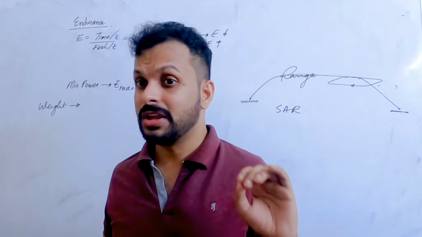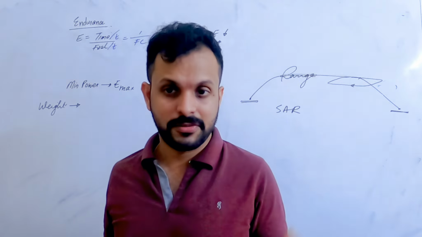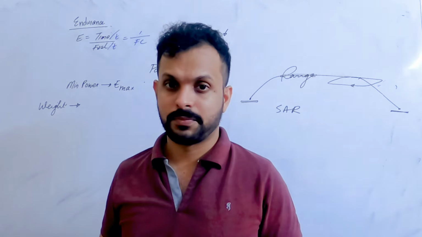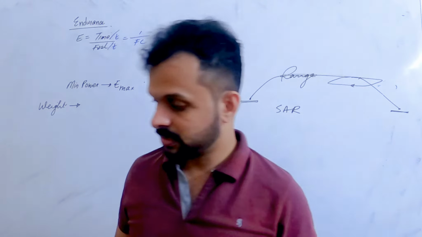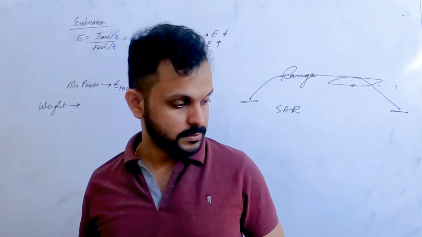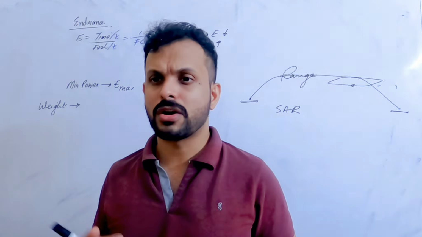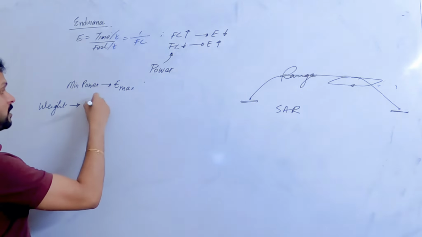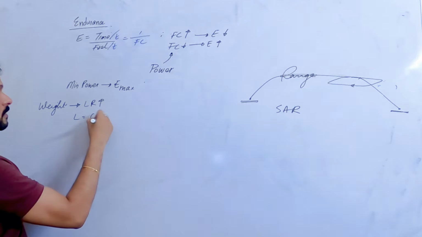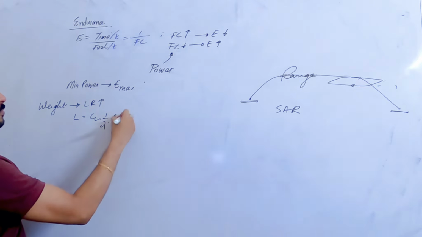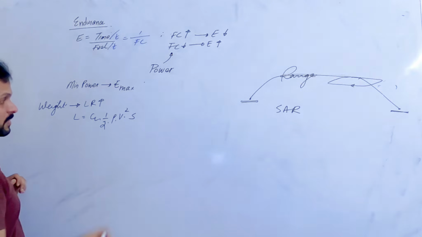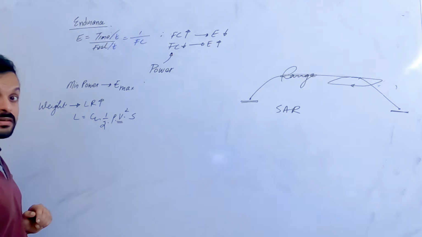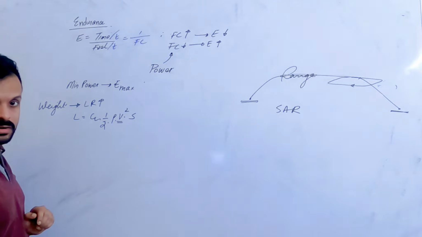When you're heavy, you need more lift. And to produce more lift, we actually need greater power to stay up in the air, right? Now think about this, I have told you this before. If I want higher lift, what is one of the methods by which I can acquire more lift? When weight is higher, your required lift is higher. What is the lift equation? The lift equation is CL half rho V squared times S. So one of the techniques by which you can increase your lift is by increasing your speed, right?